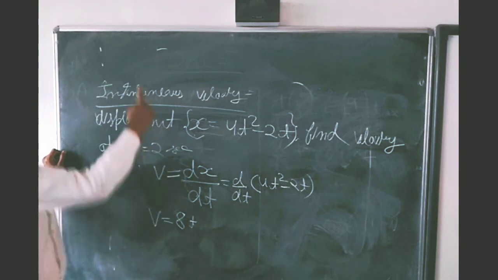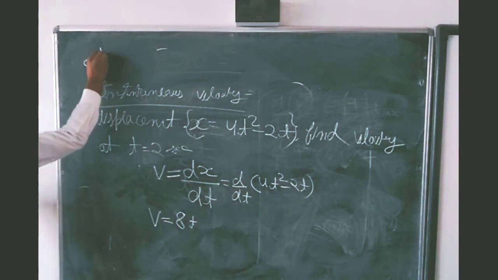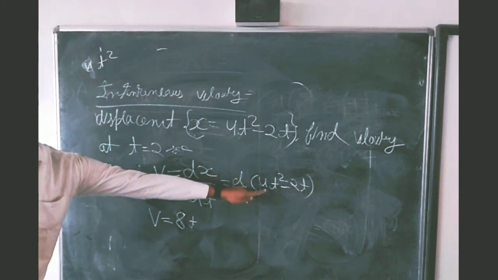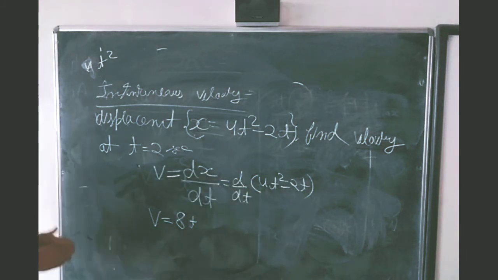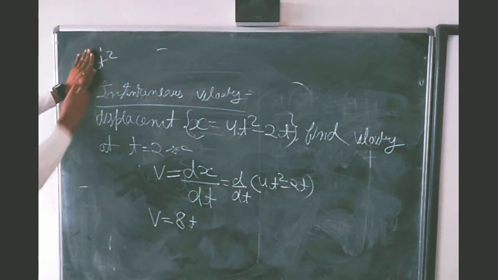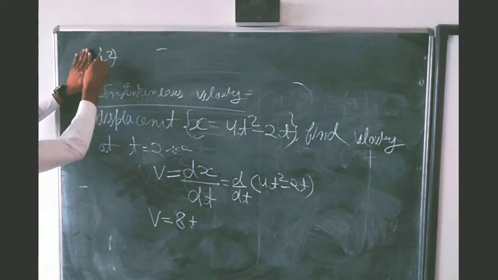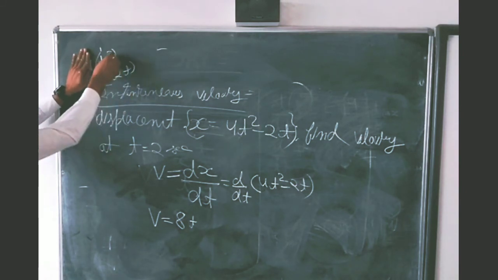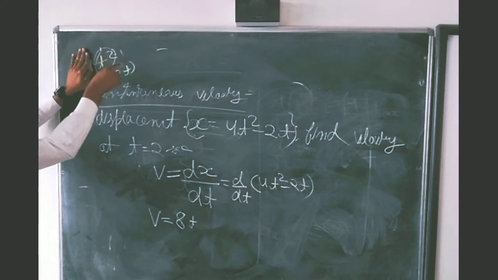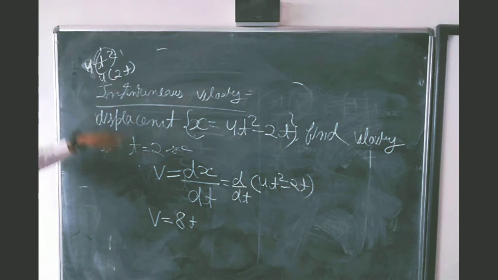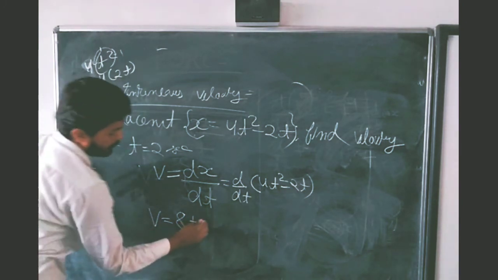I repeat again, I can solve it here. This is 4t square and we want to differentiate it. Keep the constant separate, and the differentiation of t square is 2t, because we put the power in front and subtract 2 minus 1. You will get 2t, and when you multiply it by 4, 4 times 2 is 8t, minus.